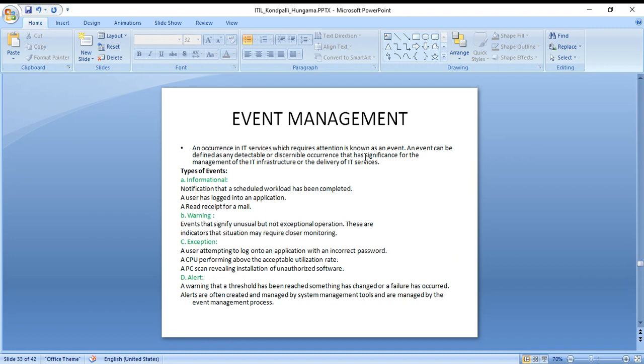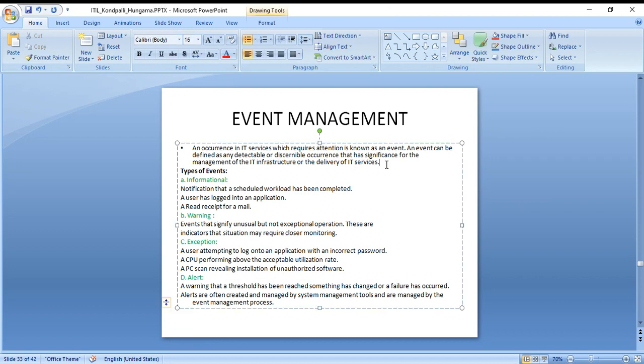Now, event management, these all are really important. So please pay attention. Event management: an occurrence in IT service which requires attention is known as an event. An event can be defined as any detectable or discernible occurrence that has a significance for the management of the IT infrastructure or the delivery of IT service.